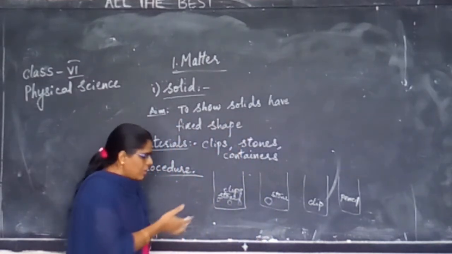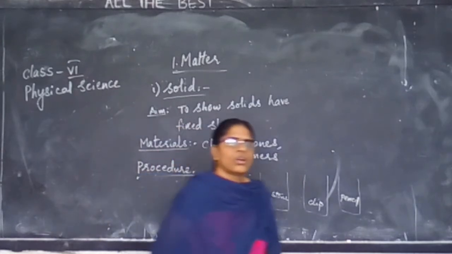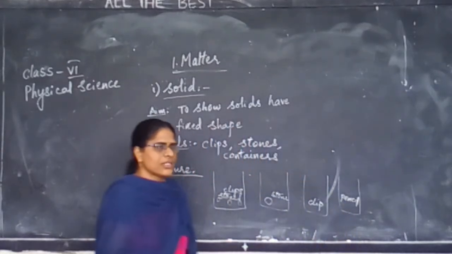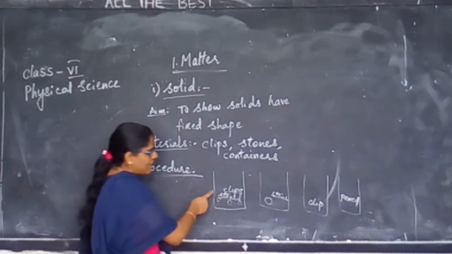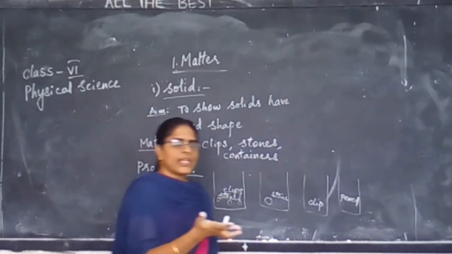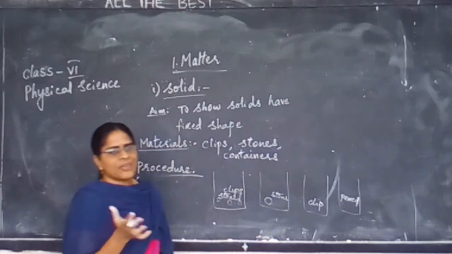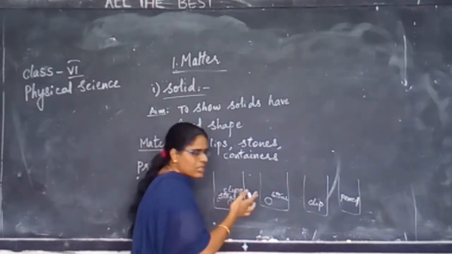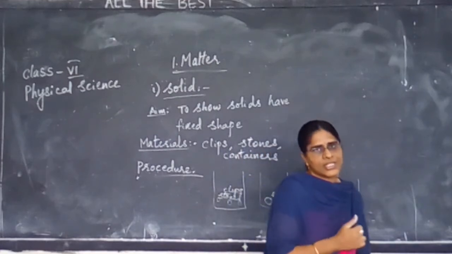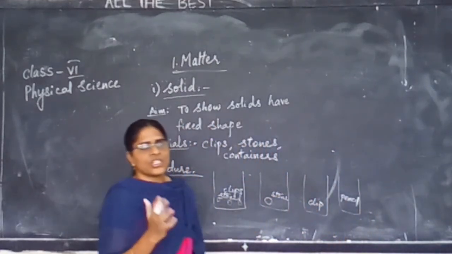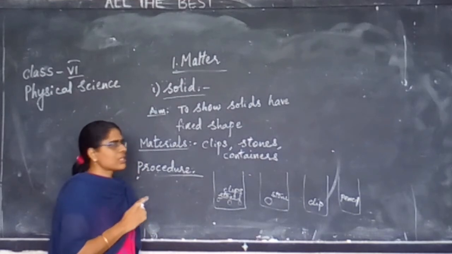Now, in this activity, we have observed that when we kept all the things in a single container and took them out, we didn't observe any change in the shape. When I placed a single object in a single container, even then I didn't observe any change in the shape of the objects.